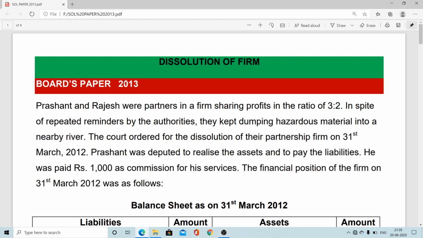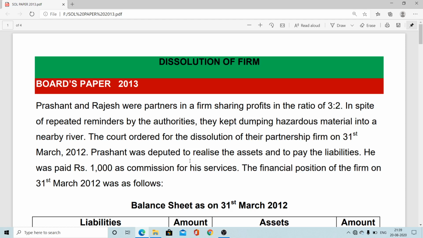In this session, we are going to consider board paper 2013 from the chapter Dissolution of Partnership Firm. This is a problem. There are two partners, Prashant and Rajesh, in their profit sharing ratio 3:2. In spite of repeated reminder by authority, they kept dumping hazardous material into nearby river. The court ordered the dissolution of the partnership firm as on 31st March 2012.